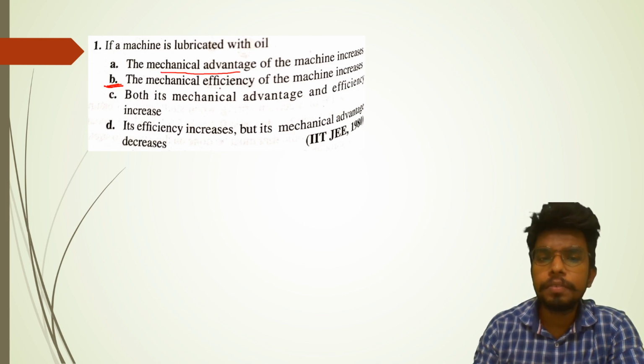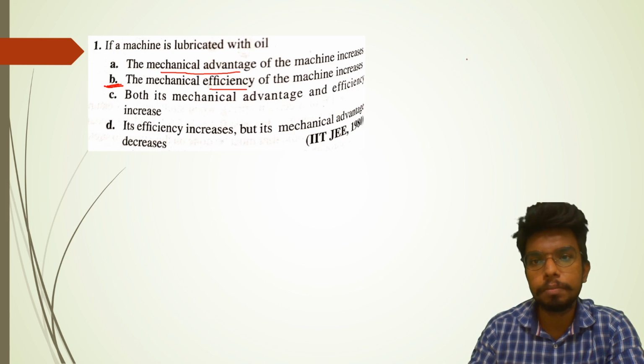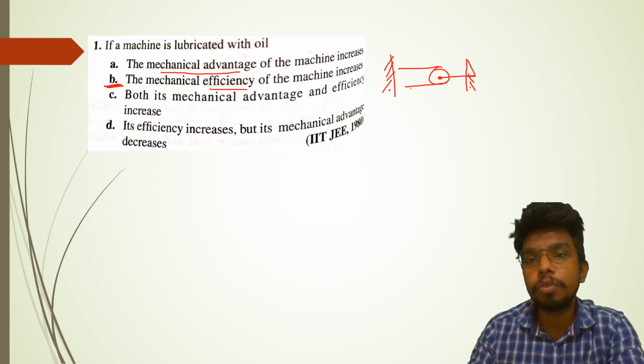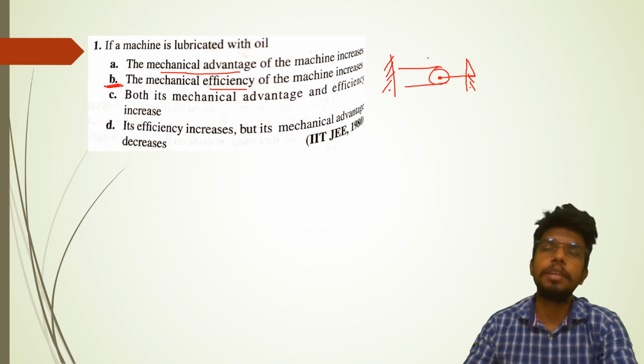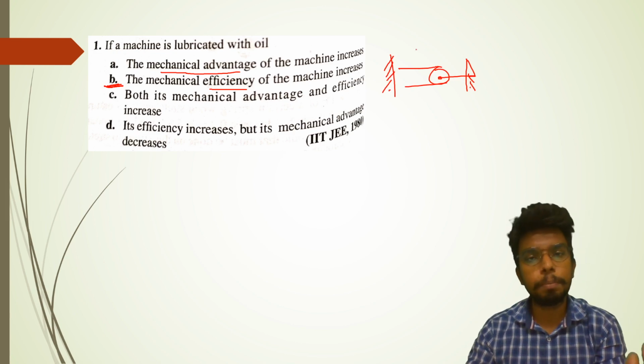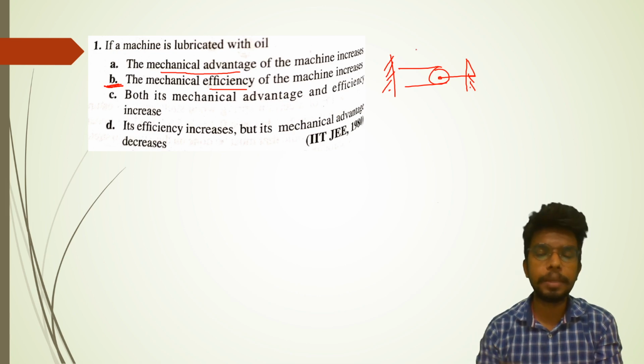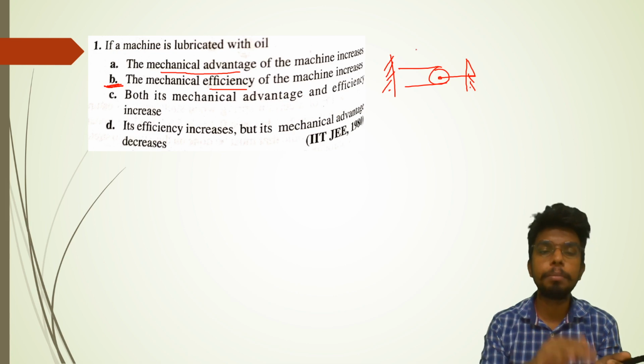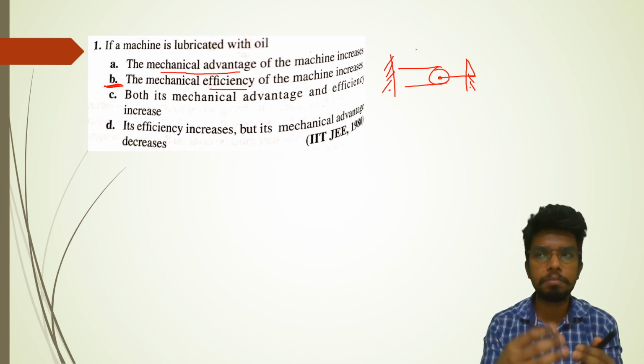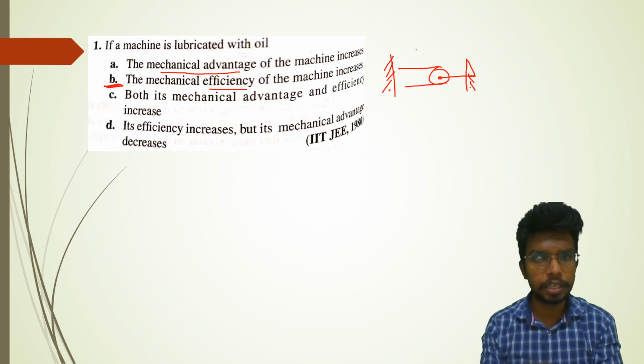Mechanical advantage: what is the difference between mechanical advantage and mechanical efficiency? Mechanical advantage depends on the construction. I don't know whether you know this or not, but if you attach pulleys in different situations and conditions, the force required changes. Like, you are holding a weight of around 2 kg or 10 kg. That depends on the mechanism in which the pulleys are attached with each other, how the ropes are constrained, things like that.